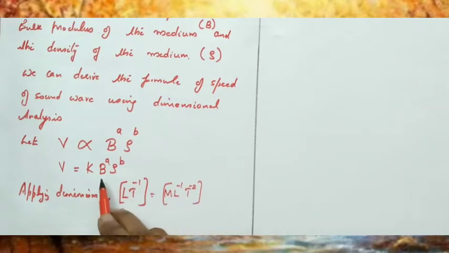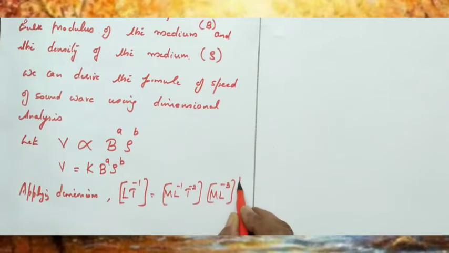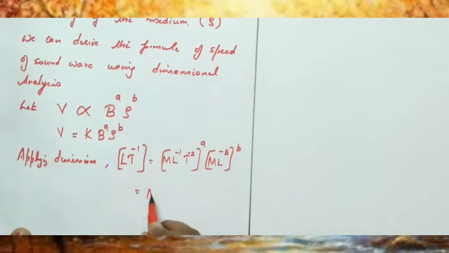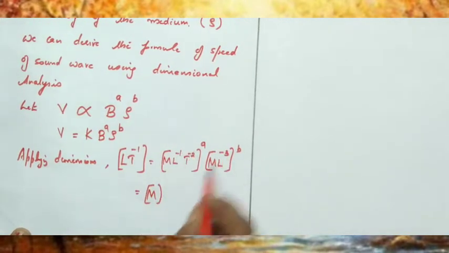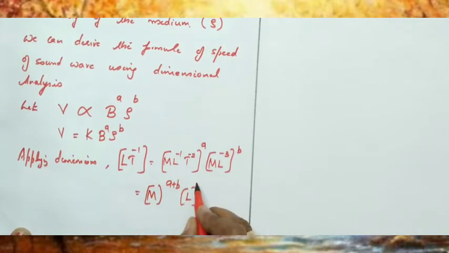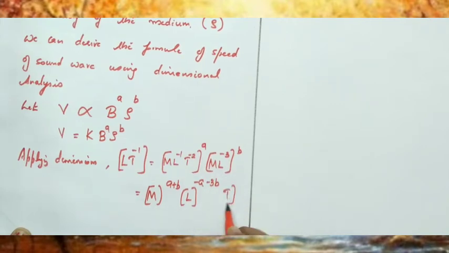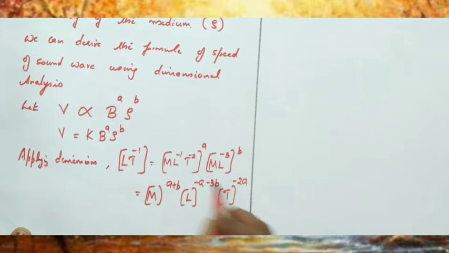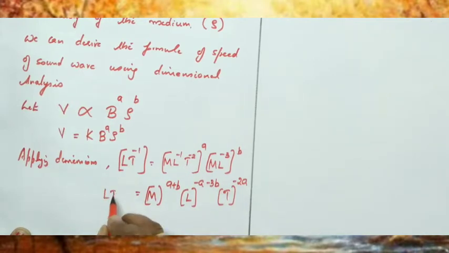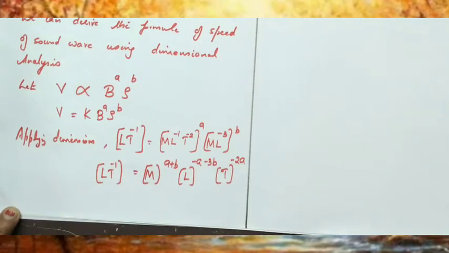Density is mass by volume, so M L raised to minus 3, the whole raised to B, and the bulk modulus bracket raised to A. Taking the M terms together, M raised to A plus B, then L raised to minus A minus 3B, then T raised to minus 2A, equal to L T raised to minus 1. We can equate the powers of mass, length and time.